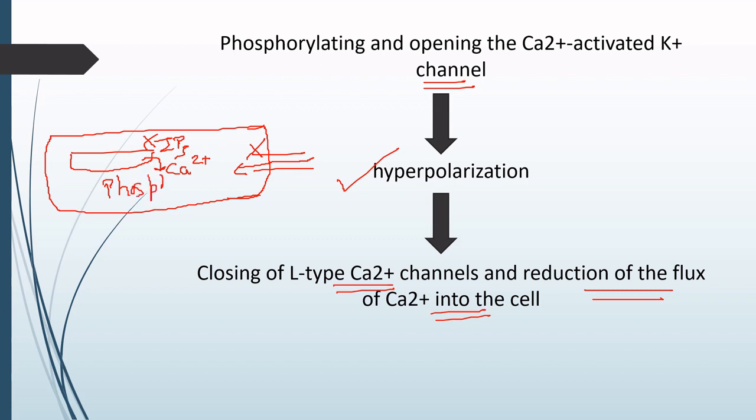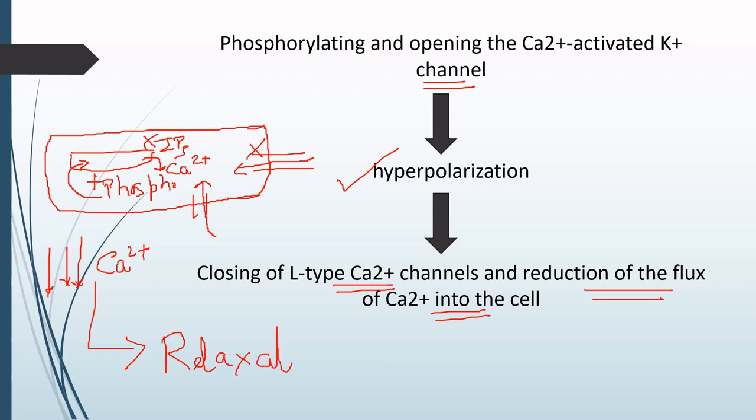Phospholamban, which helped in the reuptake of the cytosolic calcium back into the sarcoplasmic reticulum, is getting activated. And also there is closing of the L-type calcium channels due to hyperpolarization. So again the calcium is not able to enter. So the level of calcium within the cytoplasm is going to decrease. And if the level of calcium is going to decrease, then instead of contraction, what we are going to get is basically relaxation.